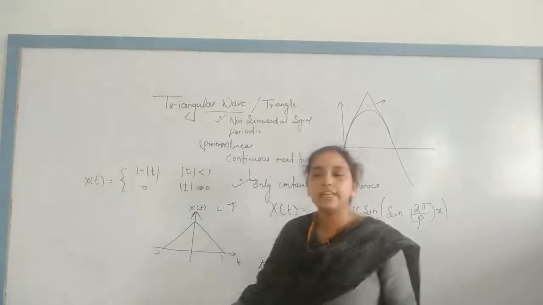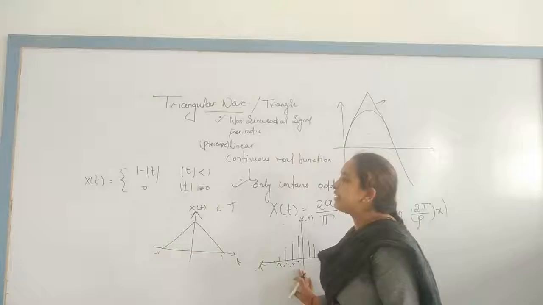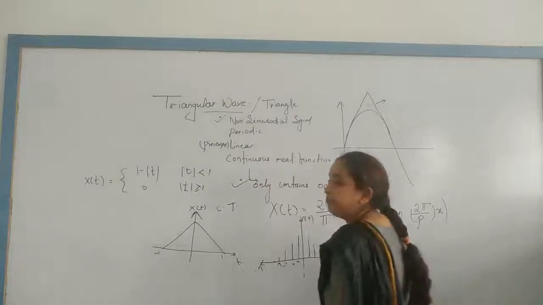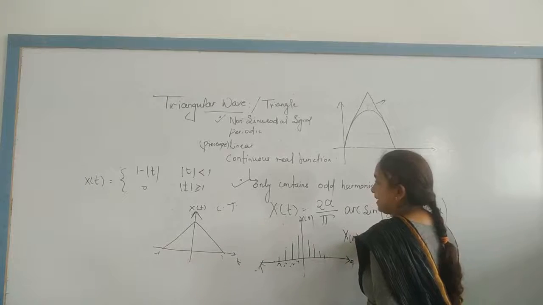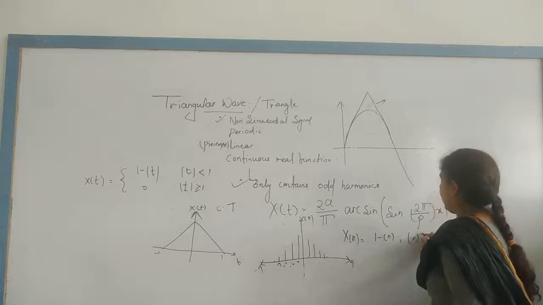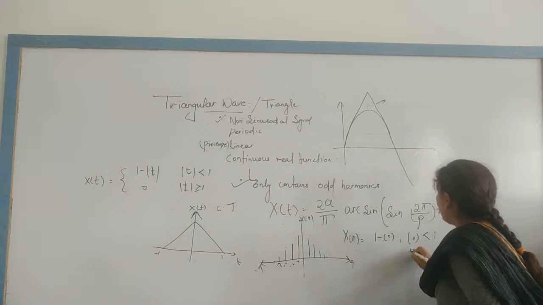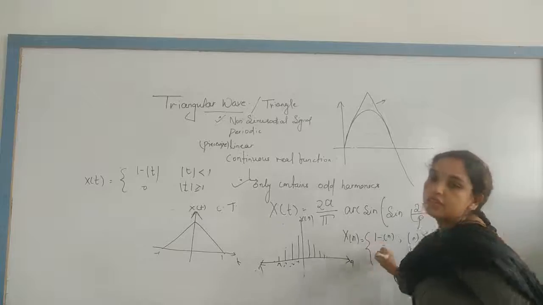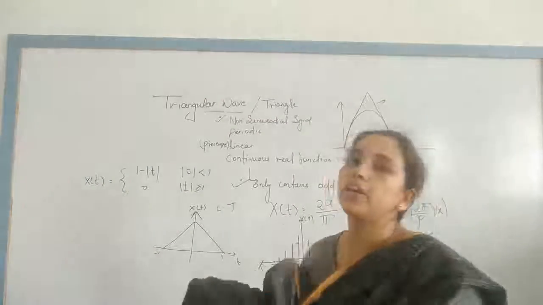On the other hand, for the discrete case, x of n is represented as 1 minus mod n when mod n is less than 1. When mod n is greater than or equal to 1, at that time it is completely 0. This is nothing but a triangular waveform.